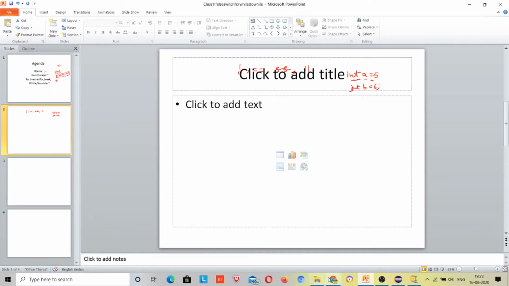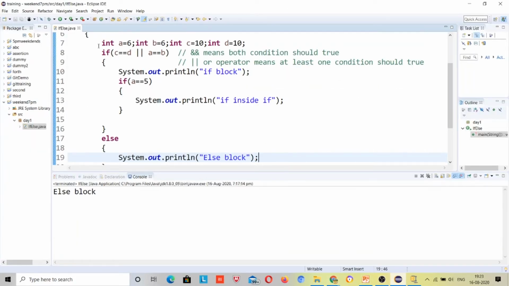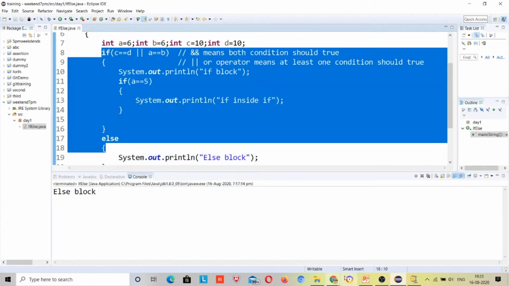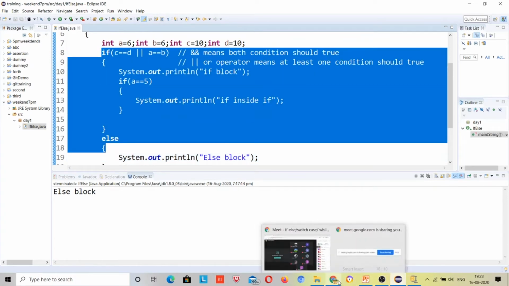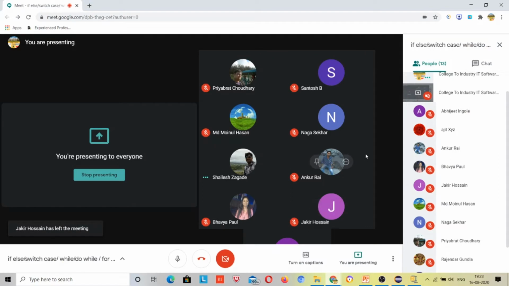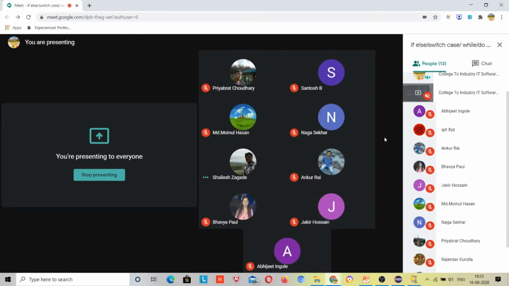Okay. So what is the problem with this if else part? Can anybody explain what is the actual problem over here? Suppose we have 100 conditions to check, so we will have 100 if else blocks, right?